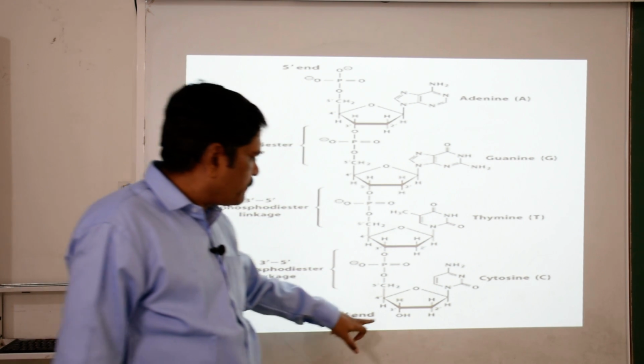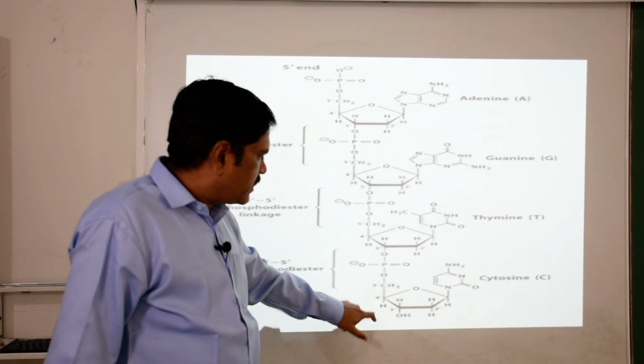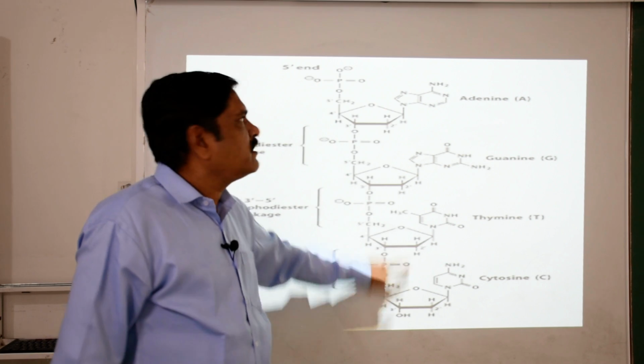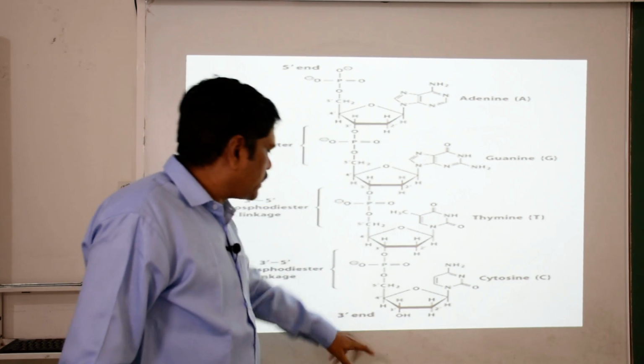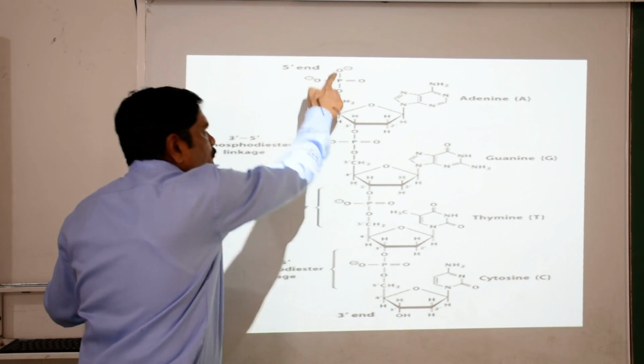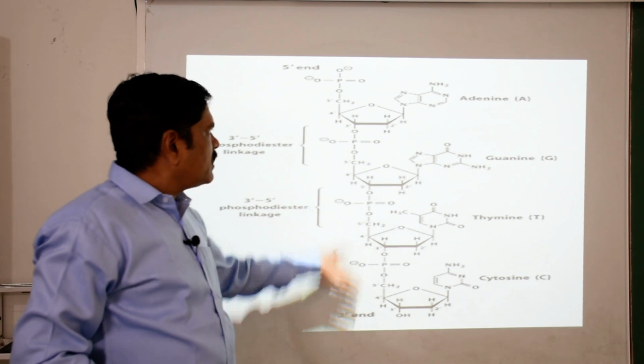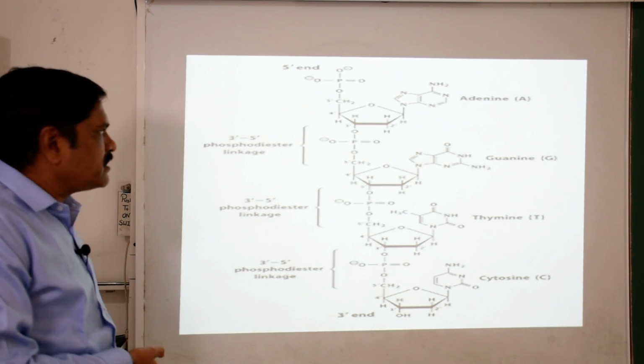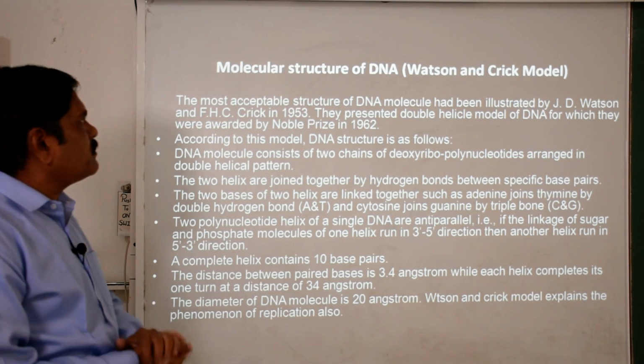So here you can see that in this polynucleotide chain, this third end is free and this fifth end is free. So that's why you can see this is a 3 to 5 direction. Okay, so what will be the direction? 3 to 5, right? So this is how a polynucleotide chain is formed.